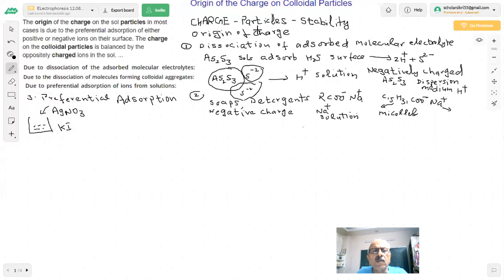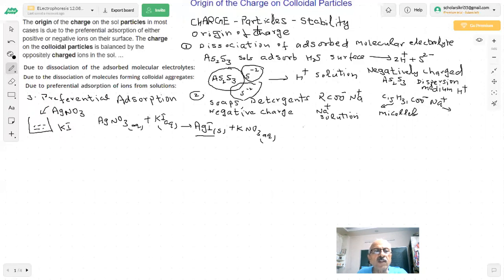What is the reaction? Silver nitrate, aqueous, will react with potassium iodide, aqueous, and you are getting a precipitate of AgI. I hope you know it so well. And what is in the solution? KNO3, aqueous, and you are getting a precipitate of silver iodide, AgI. This is my AgI solid.